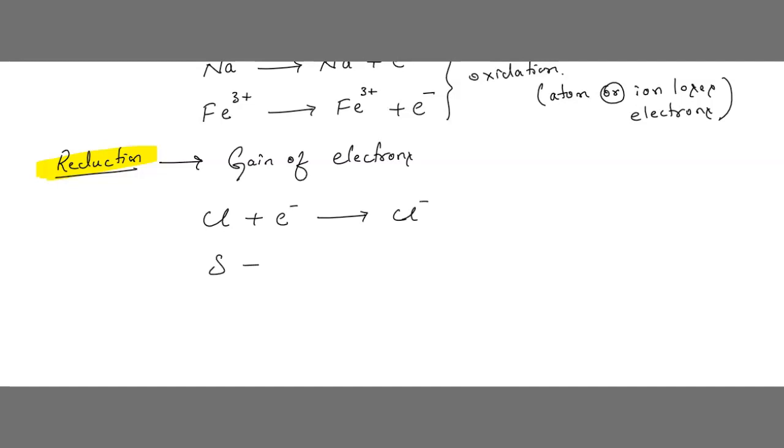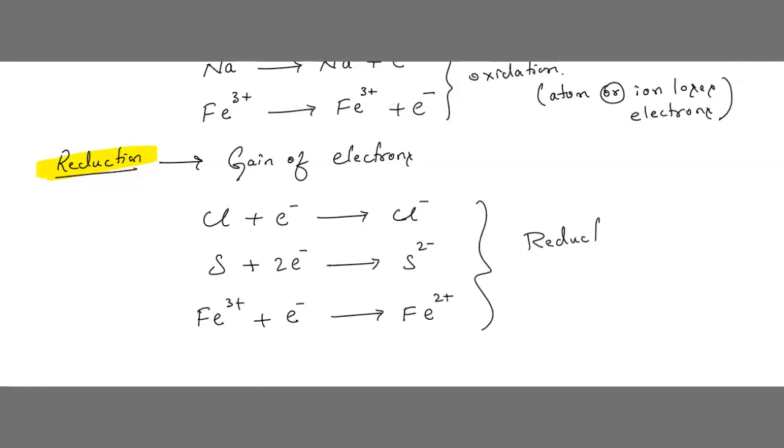Similarly, we can take S plus 2 e minus, that is electrons, gives S2 minus. We can see here Fe3 plus plus e minus gives Fe2 plus. So all these cases explain reduction.